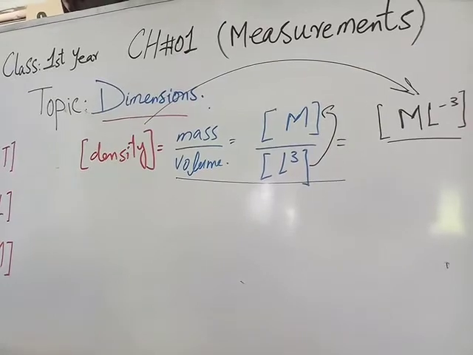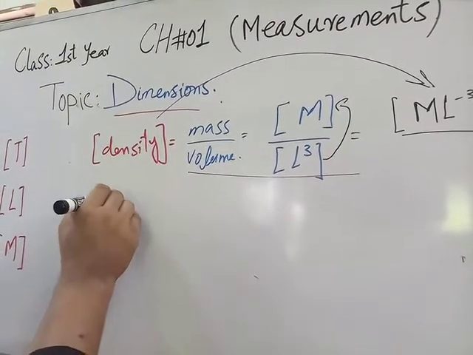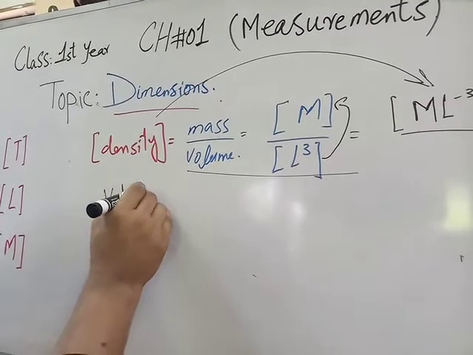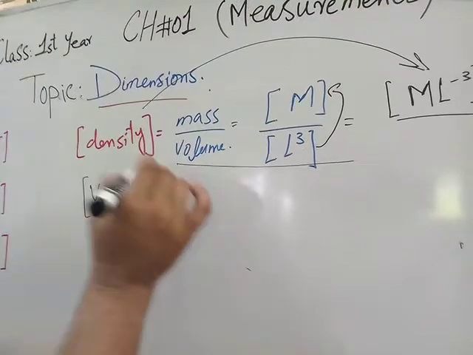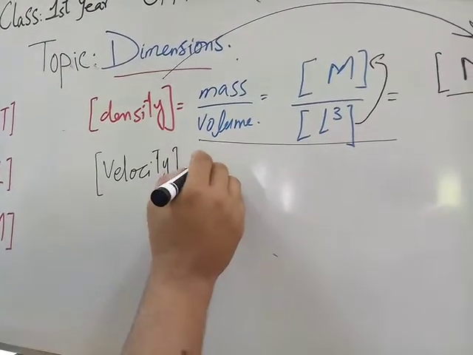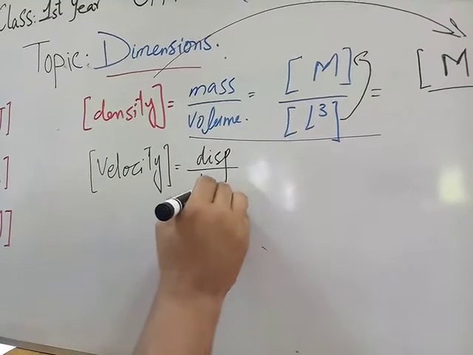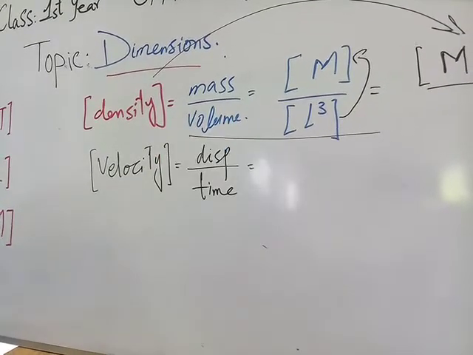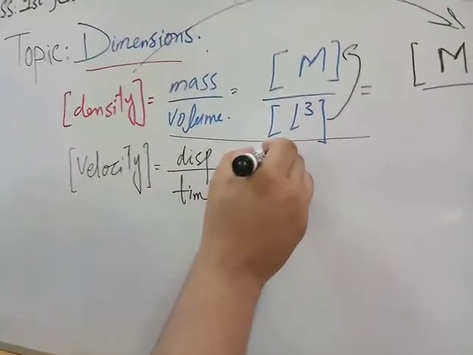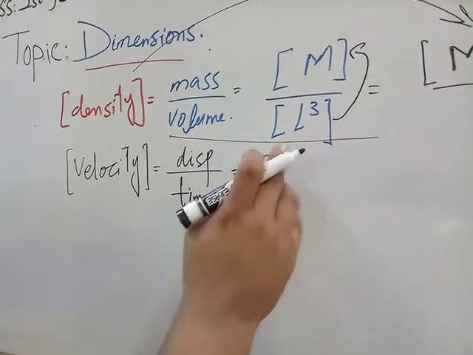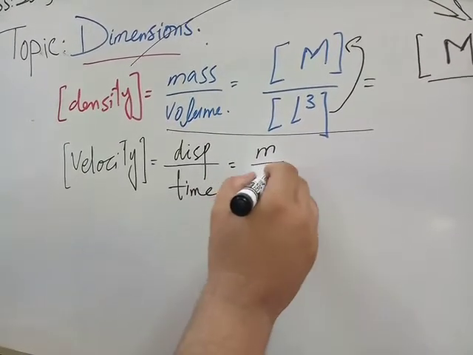So the next is the dimension of velocity. You know, velocity is displacement per unit time. Displacement is also a length, which is in meter, and we can say this is meter divided by second.